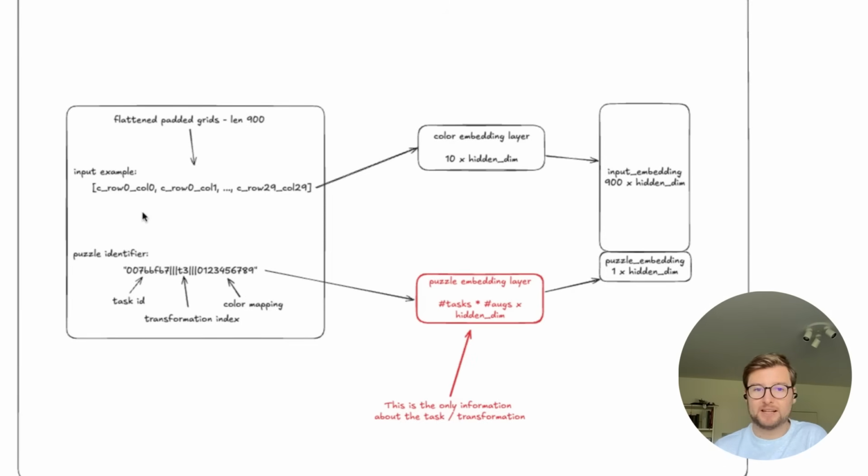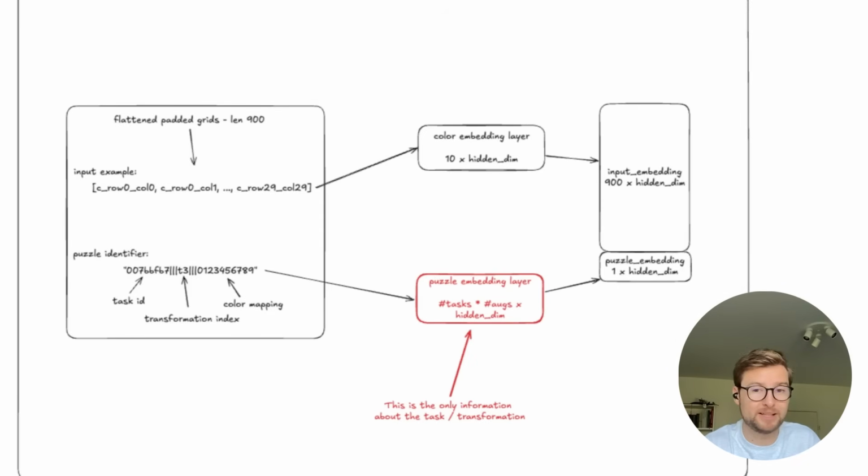They feed the flattened color array to just a regular embedding layer. So, there are 10 different color values used in ARC. So it's basically one-hot encoding each of these into a 10 by hidden dim embedding layer. So what you get from this is basically a 900 by hidden dim array that comes out of it. So far, so straightforward. But the same applies for the puzzle embedding layer as well. So basically you have not just 10, you have a large number of different unique puzzle identifiers that you also, again, one-hot encode and feed to a puzzle embedding layer.